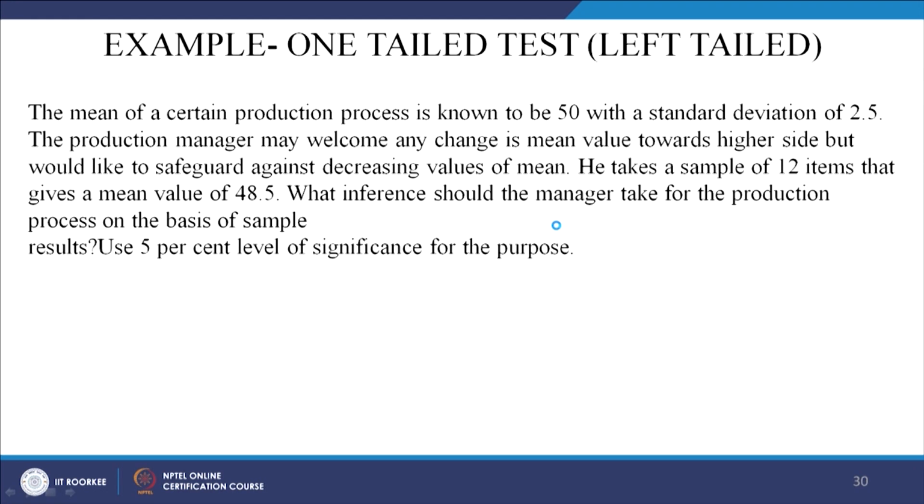Okay. One more. The mean of a certain production process is known to be 50 with a standard deviation of 2.5. The production manager may welcome any change in the mean value towards the higher side, but would like to safeguard against decreasing values of the mean. Suppose it increases towards the higher side, it is good.